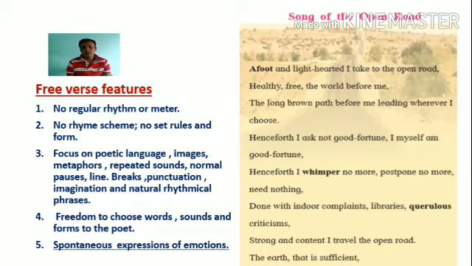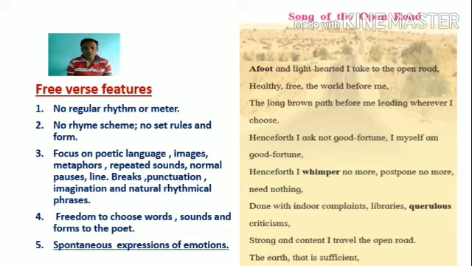Here I want to tell you that by using free verse, a poet can spontaneously express his emotions. Without any tension, without any limitations, he can express his feelings in a poem. This is one of the greatest benefits of using free verse.